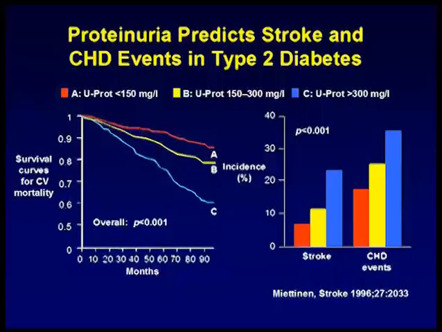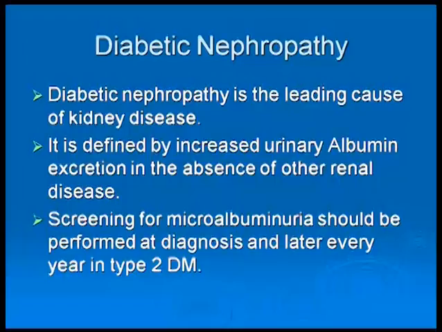Now coming to the topic of diabetic nephropathy, we must realize that diabetic nephropathy is the leading cause of kidney disease. When I say this, I mean amongst all other conditions, this would be the most important and also an important cause. It is generally defined by increased urinary albumin excretion in the absence of other renal disease.